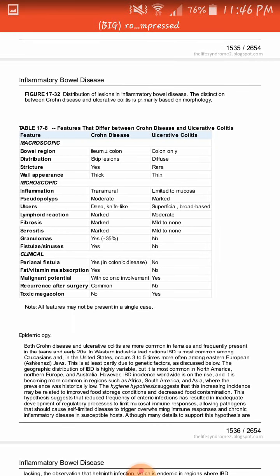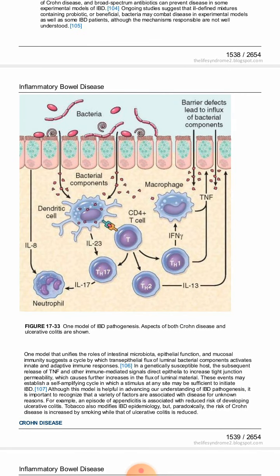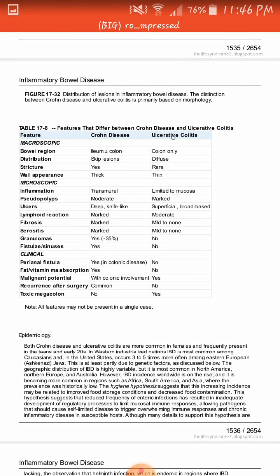Now, as we have discussed, there are two types of inflammatory bowel disease. One is Crohn disease and the other is ulcerative colitis. There are certain differences between these two diseases which are to be discussed here. There are macroscopic differences, microscopic differences, and clinical differences.